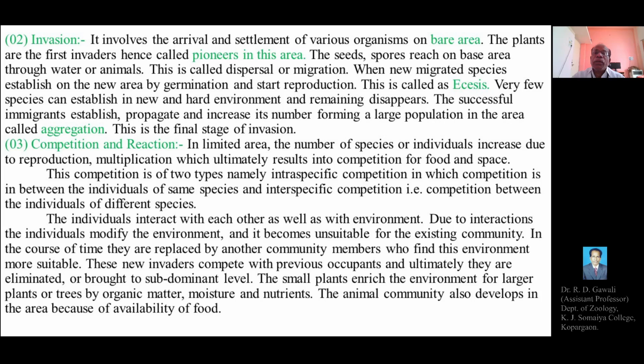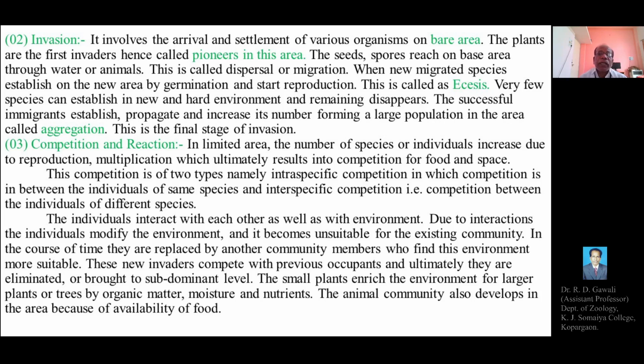So the competition may be for food or space, and this might be due to the increased number of species of the plant or animal community in the respective habitat or in the new habitat. The number of species will also increase, and the population of each species in the new community will also increase, and this will ultimately lead to competition. Competition may be interspecific or intraspecific for the purpose of food and space.